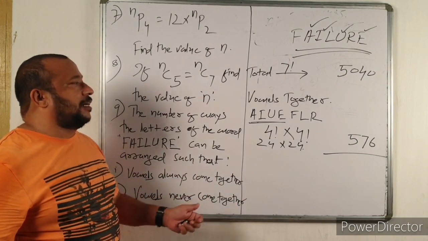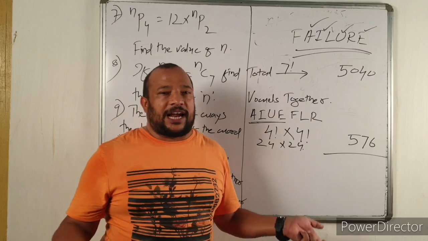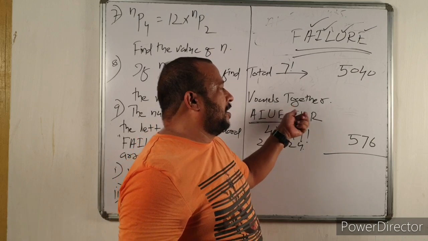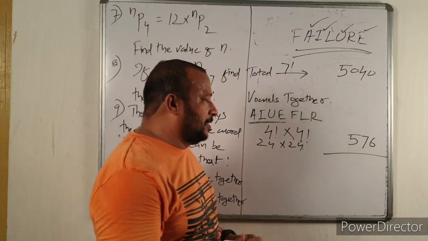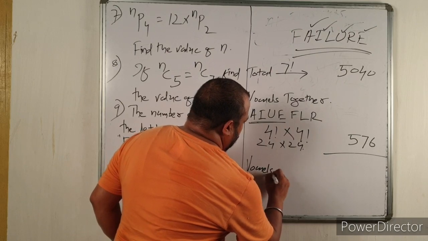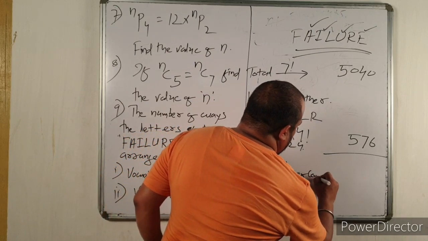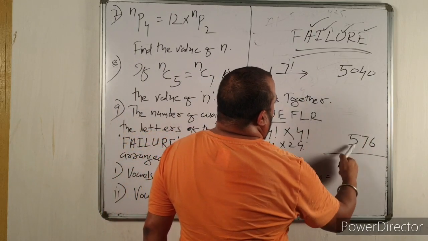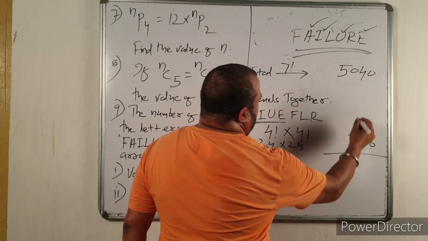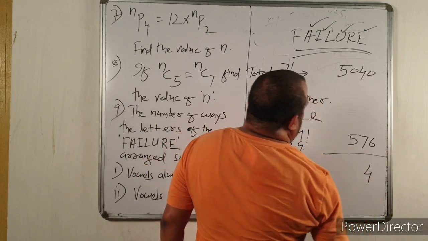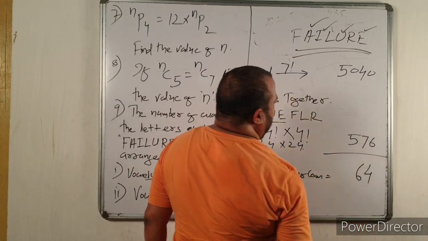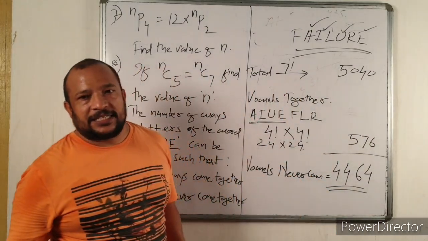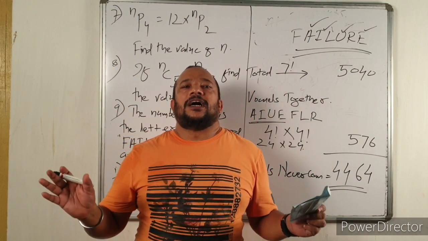Then number 2, vowels never come together. Simply, you have to subtract from the total number of arrangements the arrangements where vowels come together to get vowels never come together. Vowels never come together will be 5040 minus 576. So it is 4464, that is the answer.